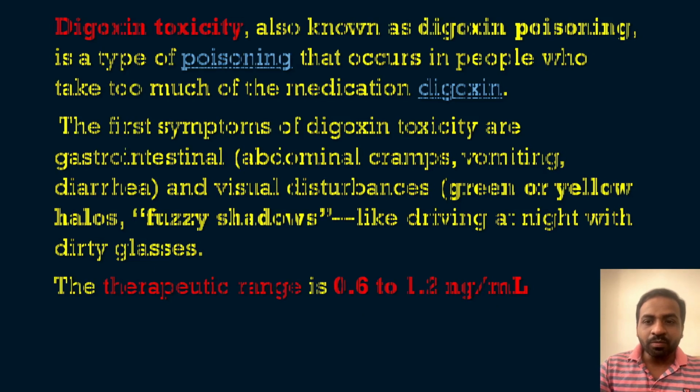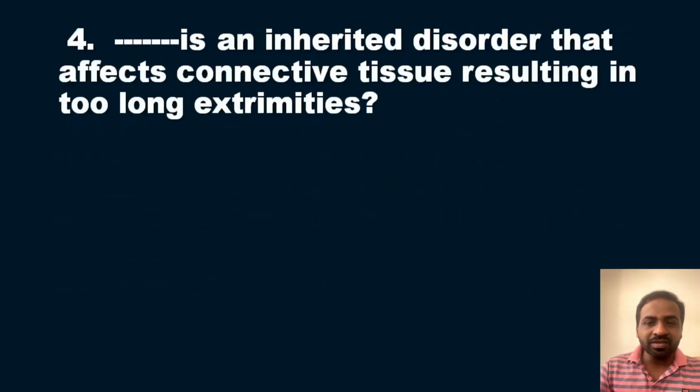Okay, so now we'll move on to the next question in our series, that is the fourth question. The question is, dash is an inherited disorder that affects the connective tissue resulting in too long extremities. So the question is very simple. An inherited disorder that affects the connective tissue. So the disease should affect the connective tissue, and as a result the patient should present with too long extremities. So what is that syndrome called? Okay, so that is a question for you.